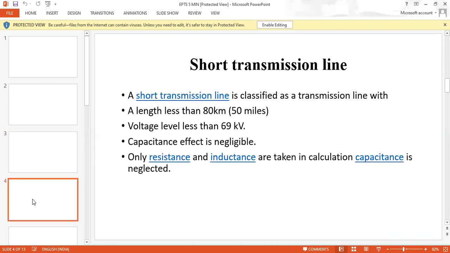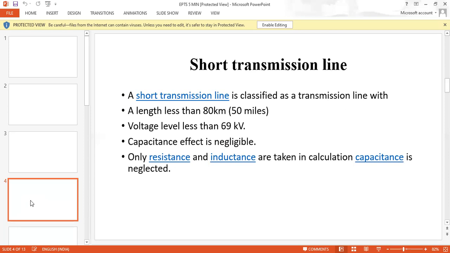Here, the short transmission line is classified as a transmission line with length less than 80 kilometers, which is nothing but 50 miles, as we read in the last slide. The voltage level is less than 69 kilovolts.